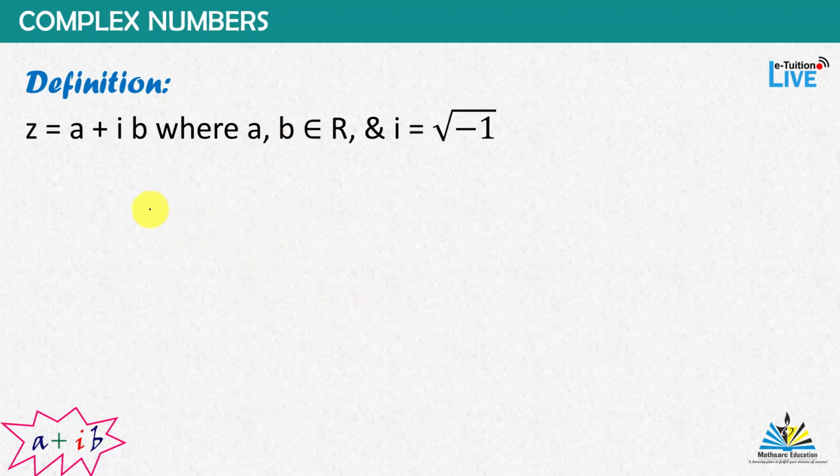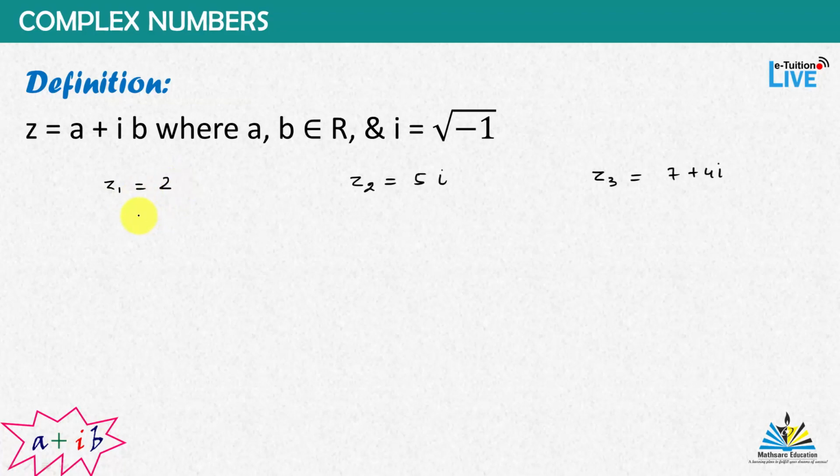Let's talk about three different kinds of complex numbers. Let z1 be equal to 2, z2 be equal to 5 iota, and z3 be equal to 7 plus 4 iota. What are you observing in this case? You can observe here there is no iota b part in z1. So you can even say this is a real number.